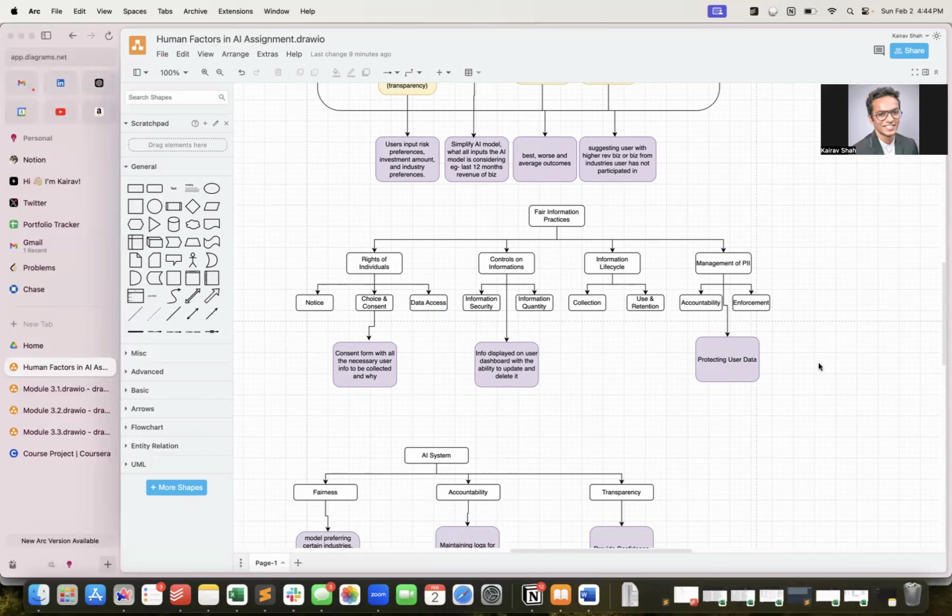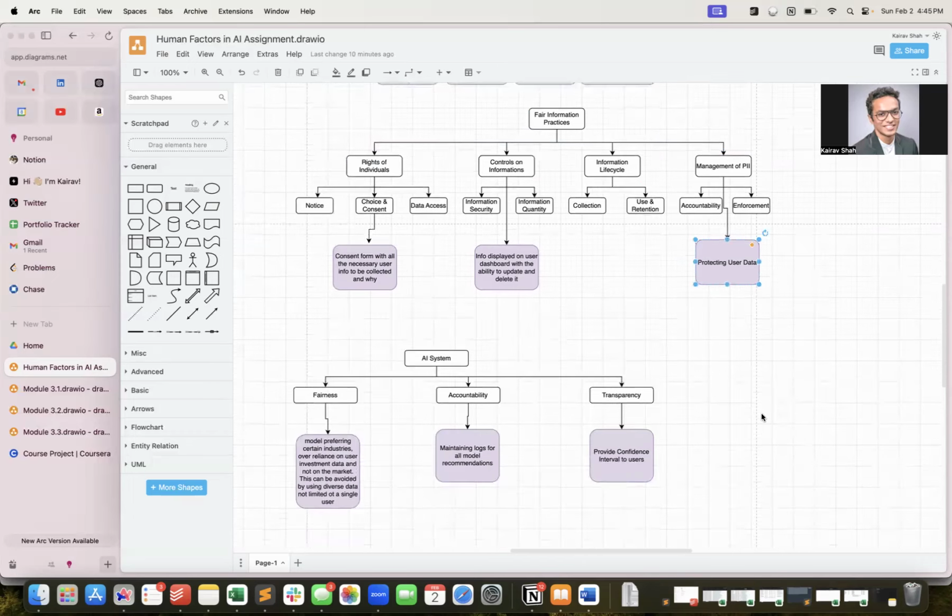Management of privacy information, I would say, protecting user data is very important. Since we are in the financial sector, it is important that we have protocols and security practices to protect user data, because we are collecting the credit score of the user, and we are collecting bank data which we will need to suggest investment opportunities to users. So it is important we have protocols, and certain roles within the platform and the company, to make sure not everyone has access to all the information. So this is necessary to protect user data.